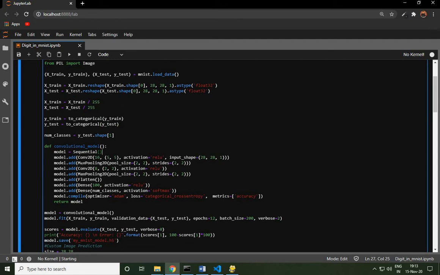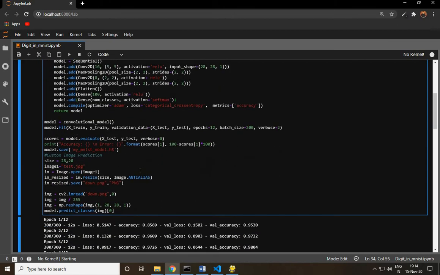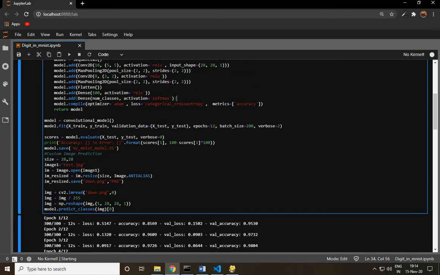This is our model: a Sequential model, a Conv2D layer, a MaxPooling layer, Conv2D again, a MaxPooling layer, a Flatten layer, and then a Dense layer of 300 neurons using a ReLU activation function. And then again a Dense layer with a softmax activation function. The Adam optimizer was best suited for this job, and we have used categorical cross entropy as the loss function. We have used only 12 epochs and the batch size is 200.